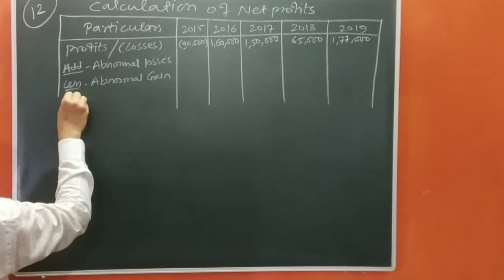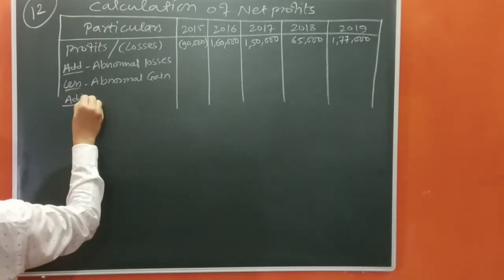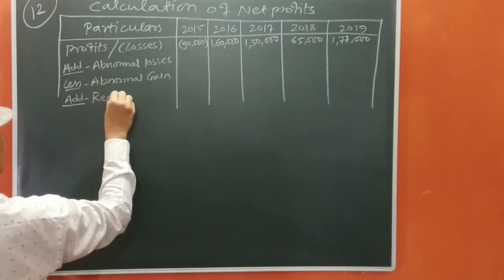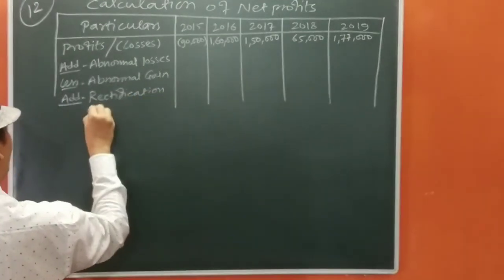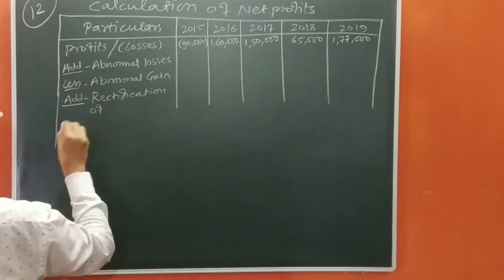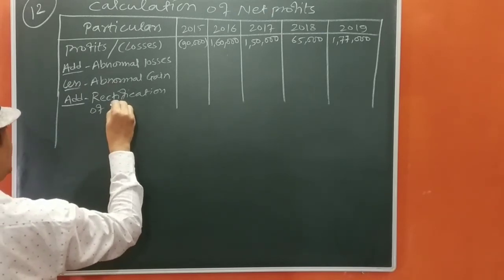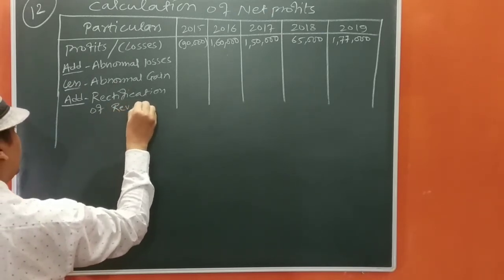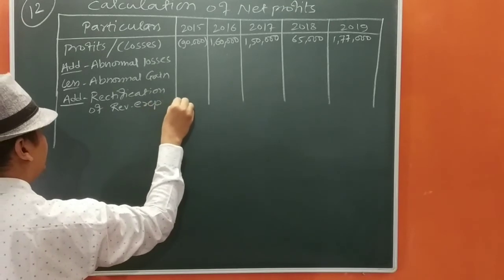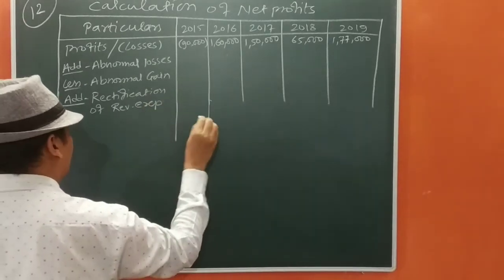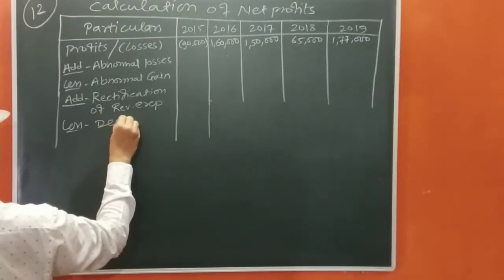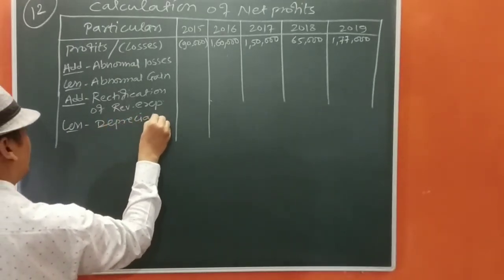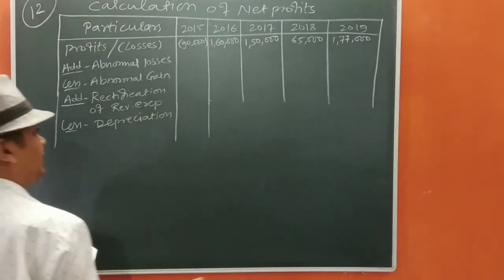We are going to add rectification of revenue expenditure, and we are going to deduct depreciation. Okay, let us start.